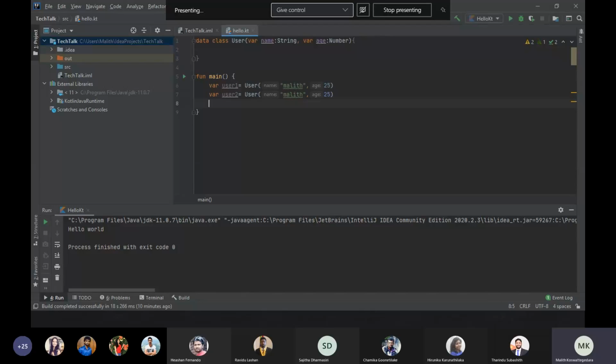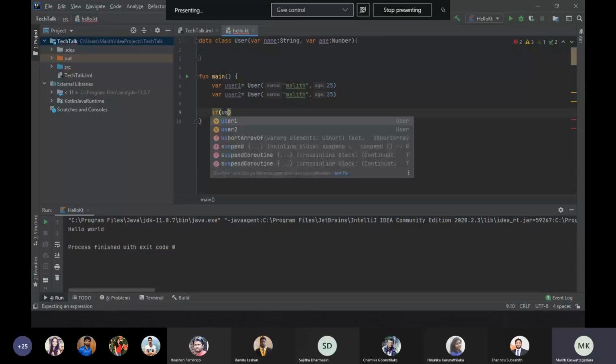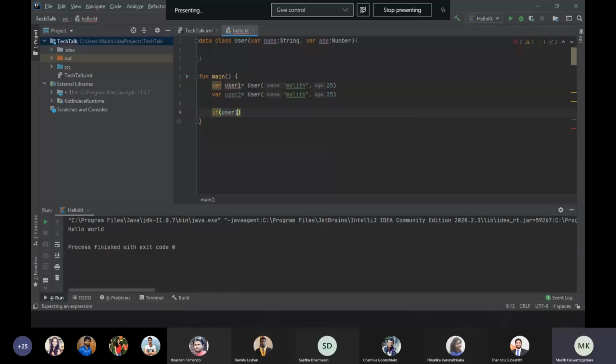But what happens in Kotlin is, let's say we compare user1 and user2.